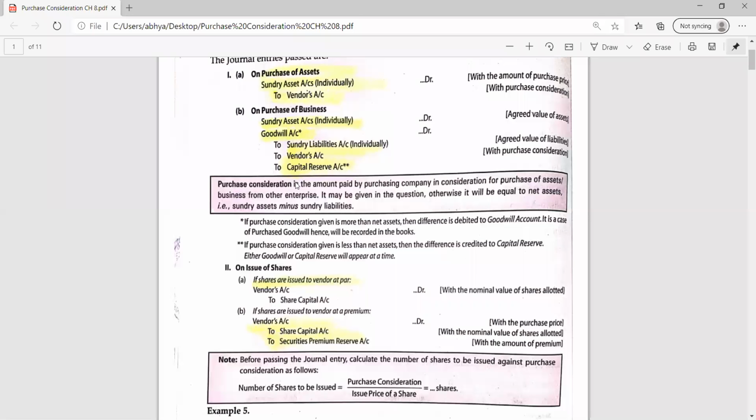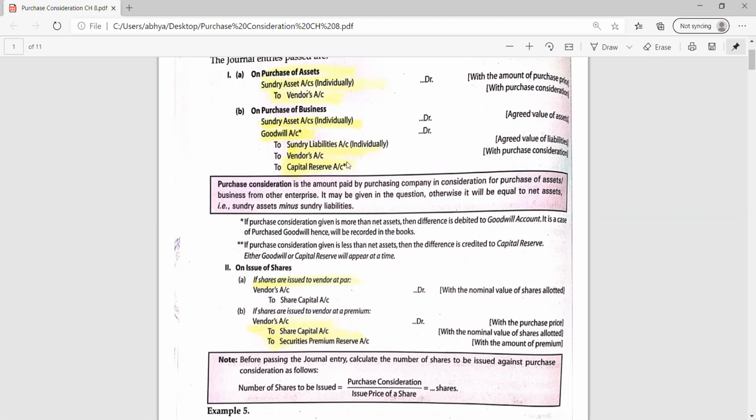So that lower price will be the profit for the buyer. That will be a loss for the seller, but we are passing the entry in the books of buyer. So for buyer, that will be a profit. So that profit is of irregular nature. And in 11th class, already we have understood that the profits of irregular nature will be transferred to capital reserve. They are the capital profits. So one new account will be opened. That account will be known as capital reserve, and whatever the profits we are getting, that will be transferred to this account, capital reserve account.